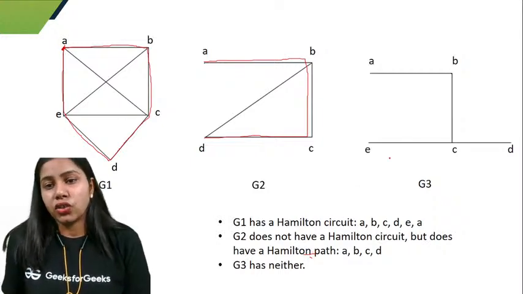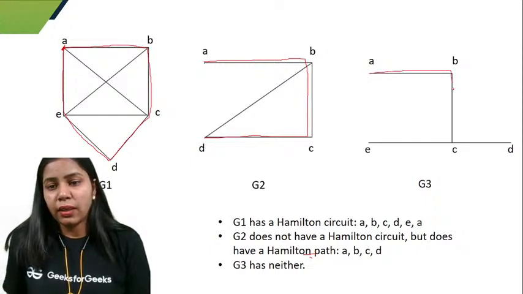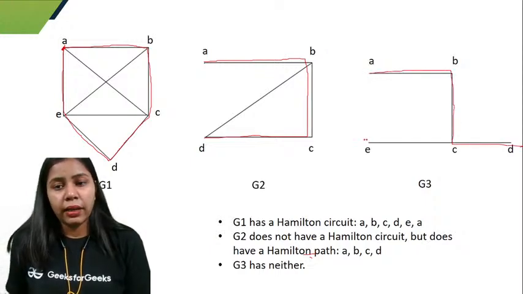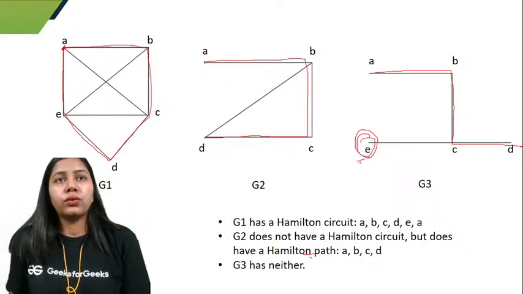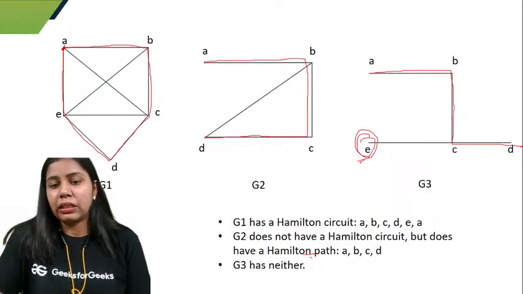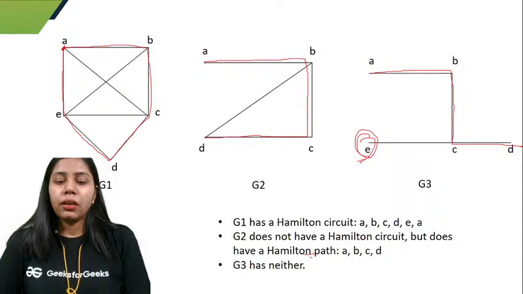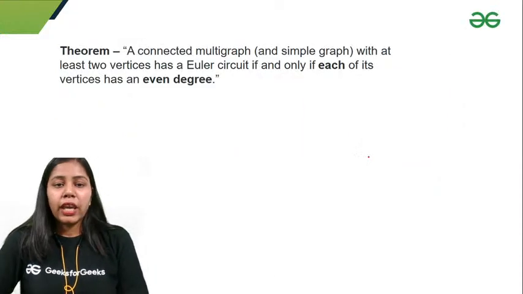And if I talk about G3, let's start moving from A, B, C and D, right? I do not move to E. So that means G3 has neither a Hamiltonian circuit nor a Hamiltonian path. So we have some theorems.